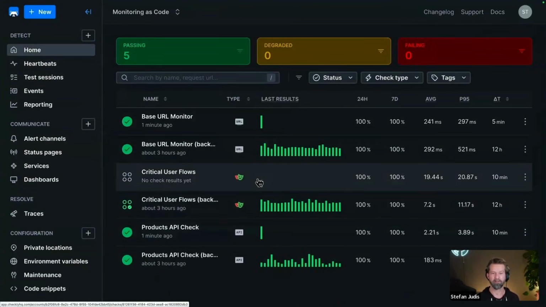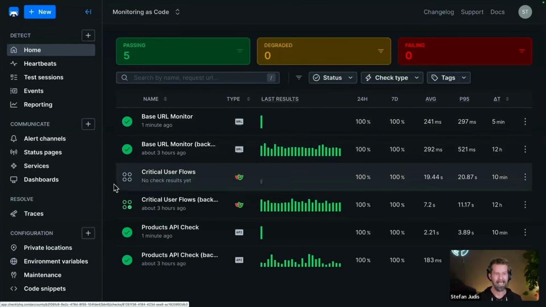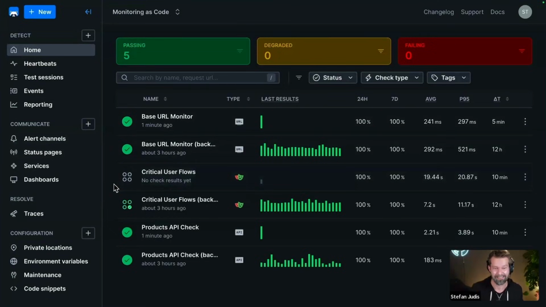So with that, now we have this entire Playwright code base running on a schedule from 3 different locations. And whenever something is off, Checkly will send me an email, Checkly will let me know. So that could also be an SMS or PagerDuty or whatever you prefer. And this allows me now to be very, very on the safe side and to know that in production everything is actually working properly.